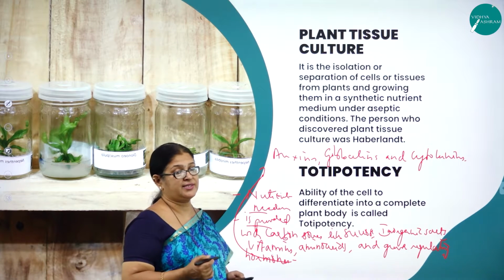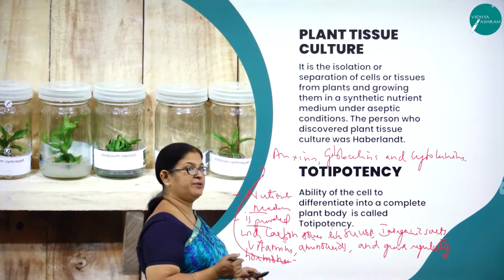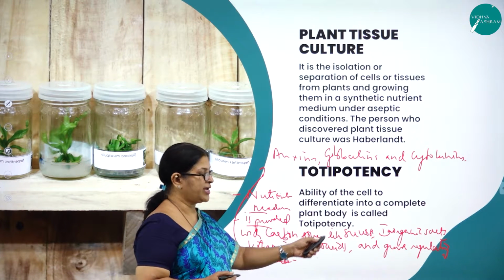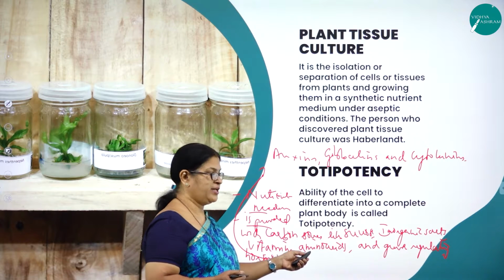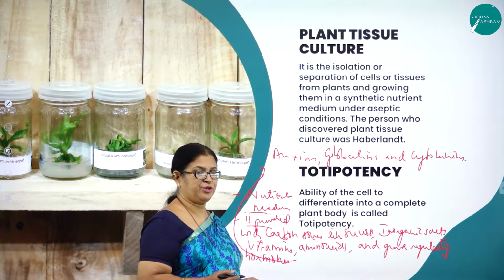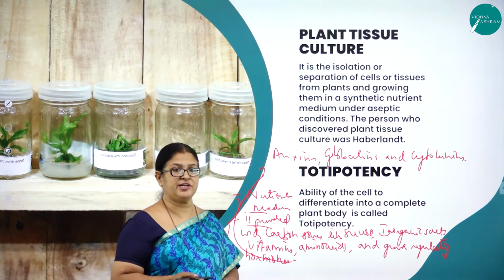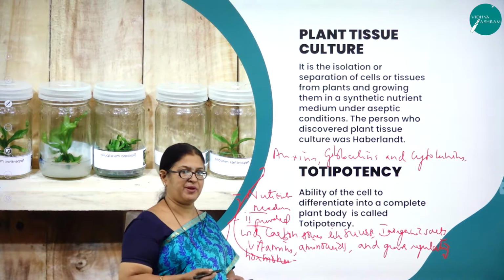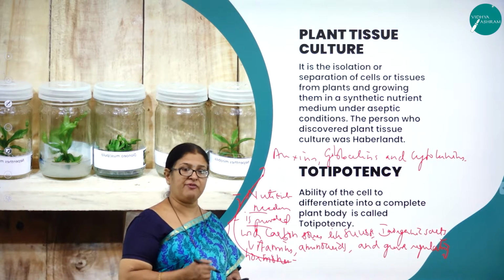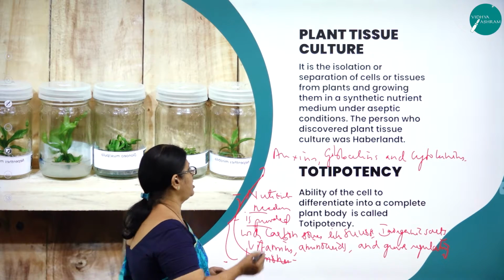As I said, the plant cells are grown in what? Artificial nutrient medium, and this nutrient medium is provided with carbon sources like sucrose, inorganic salts, vitamins, amino acids, and growth regulating hormones like auxin, gibberellins, and cytokines. So the nutrient medium is very, very important for the regeneration of a new plant from the explant. Next, the cells divide. So the cells of the explant divide and give rise to undifferentiated mass of tissue called callus.